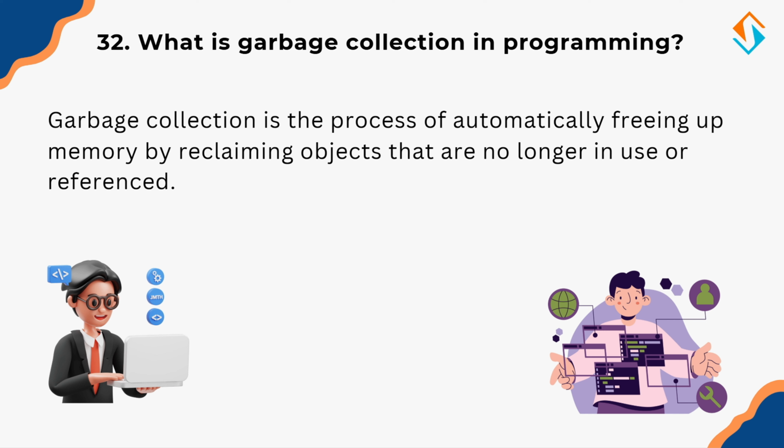Garbage collection (GC) is the process of automatically identifying and freeing up memory occupied by objects that are no longer needed. In many programming languages, memory is allocated dynamically when creating objects. However, if objects are no longer used but still occupy memory, it can lead to inefficiencies like memory leaks. Garbage collection helps by tracking and removing these unused objects.